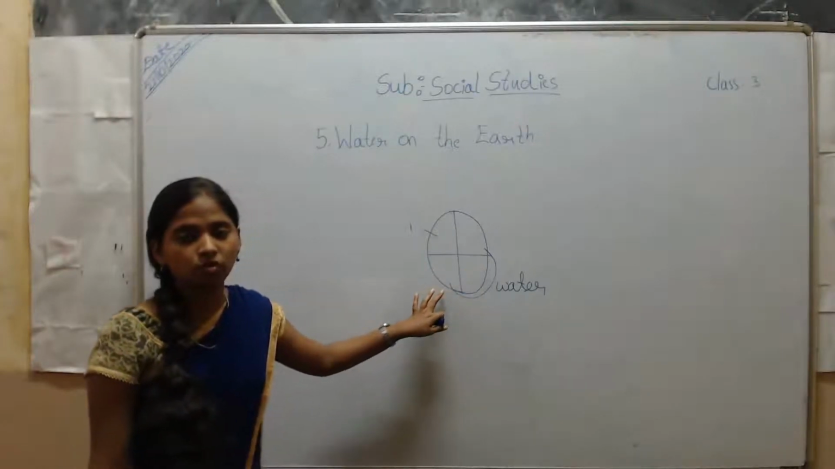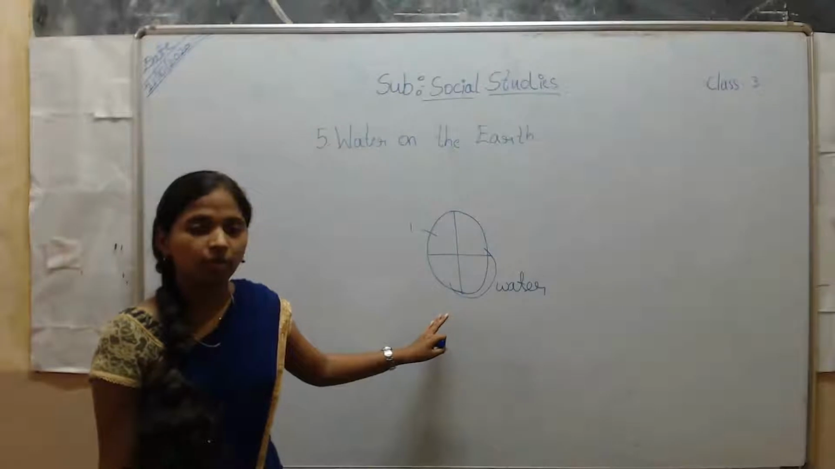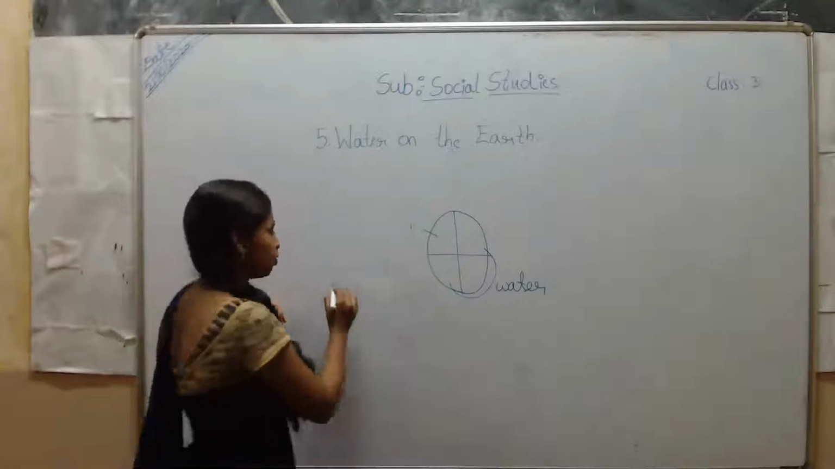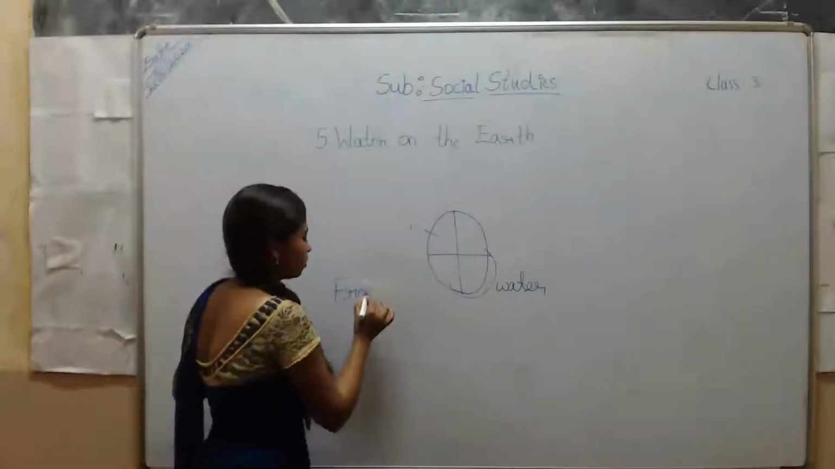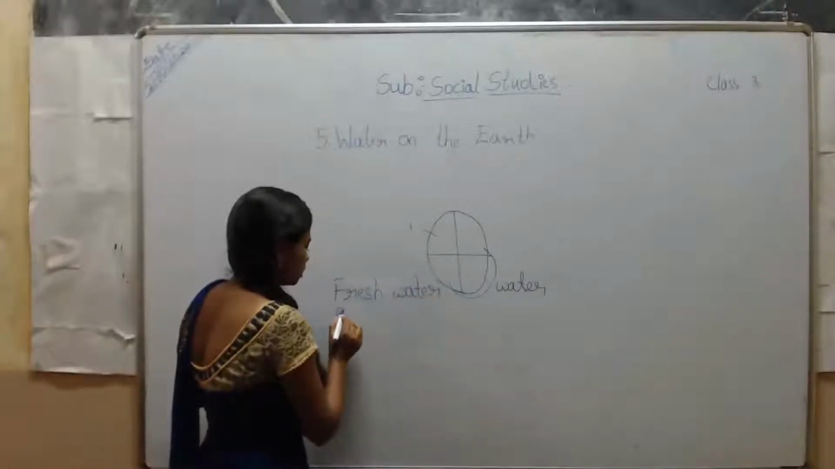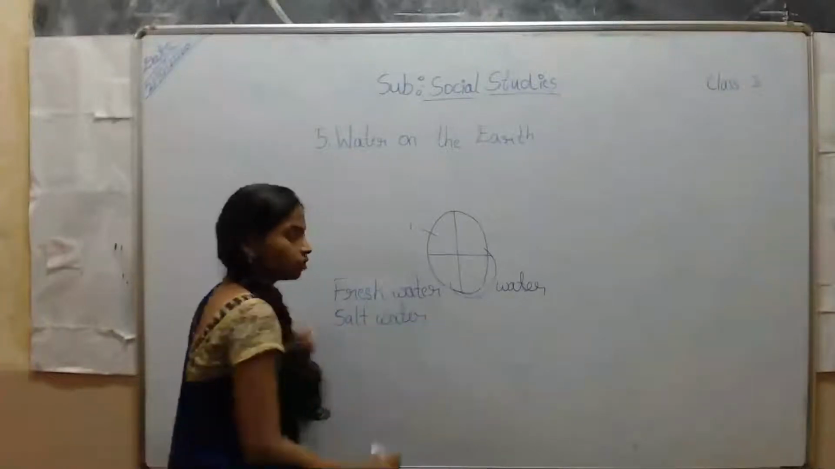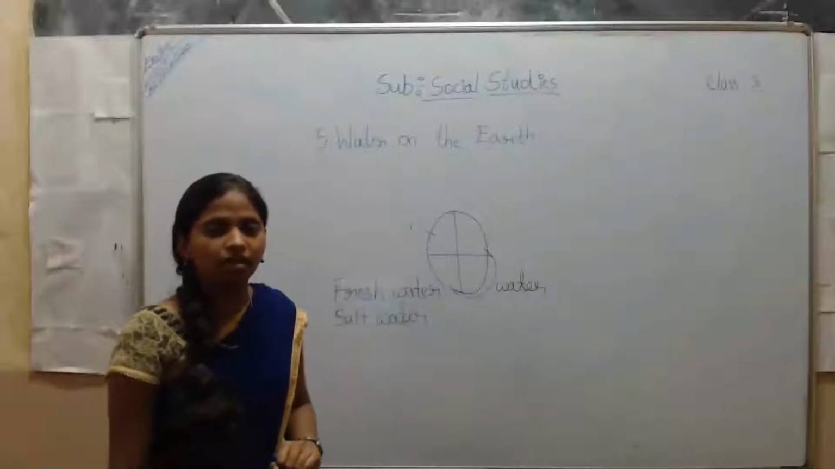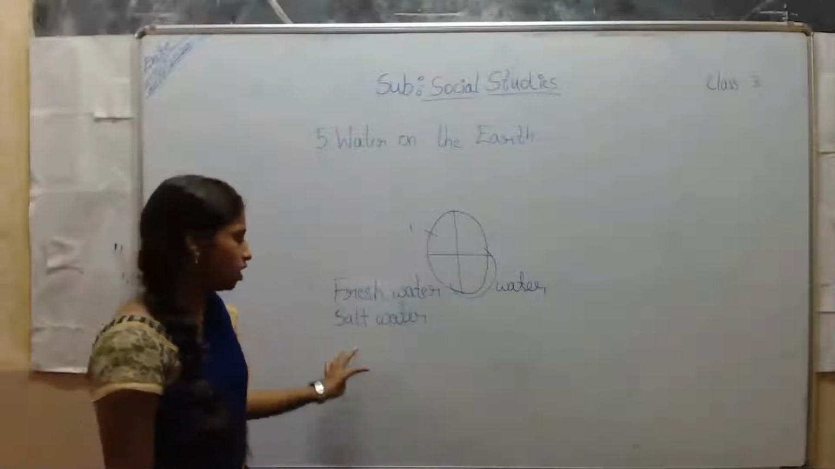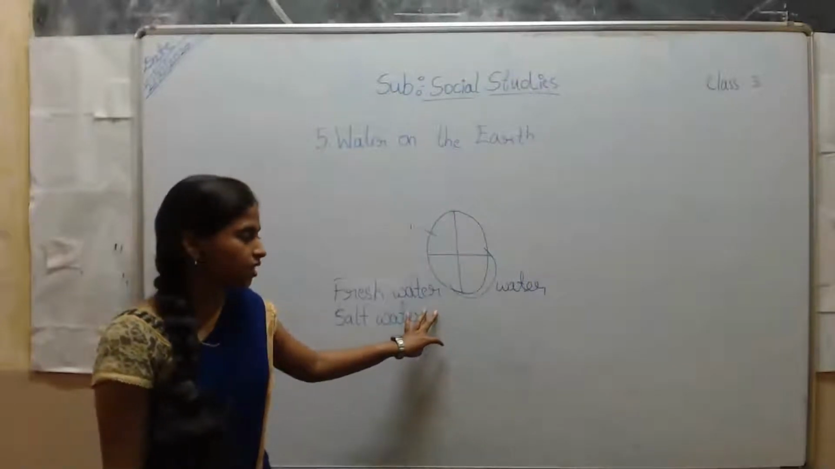We may think that we have so much water, we can drink every water we can see. No, it is not possible, students. The water which is drinkable is called fresh water. Sea waters are called salt water. Water from the ocean and the sea is not possible to drink because it is very salty. The water which is drinkable is fresh water.